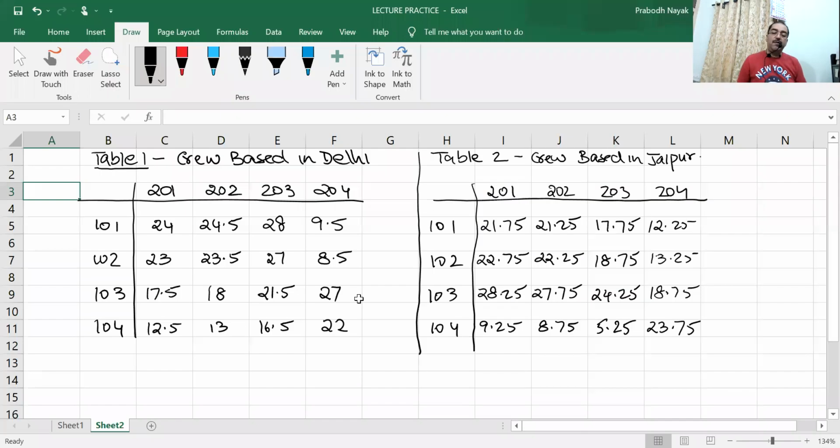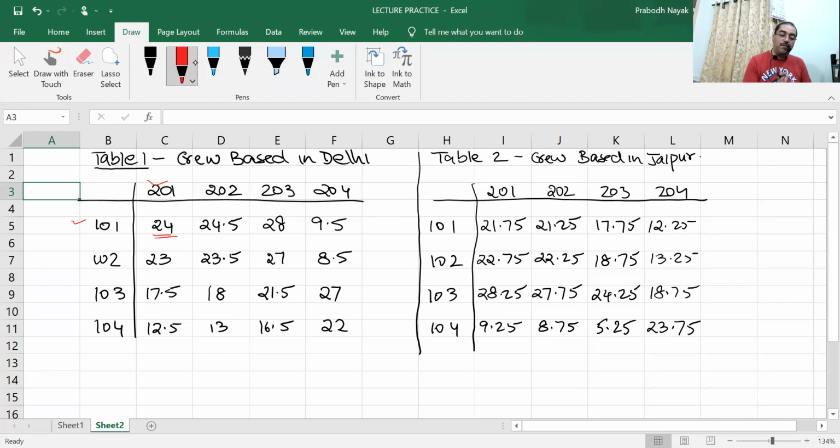Now from these two tables, I have to prepare one table. How? By taking the minimum of both of them, because they have given me that the crew will be based at the city that results in smaller layover. So for flight 101-201, this particular combination, here it is 24.